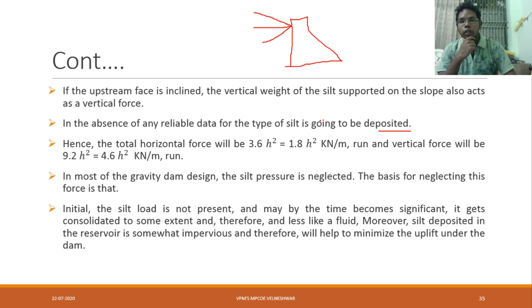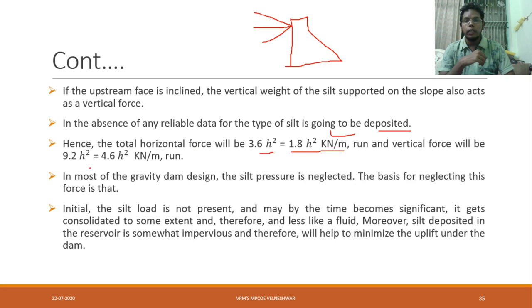Hence the total horizontal force will be 1.8 h square kilonewton per meter. This is our final value. And the vertical force will be 4.6 h square.